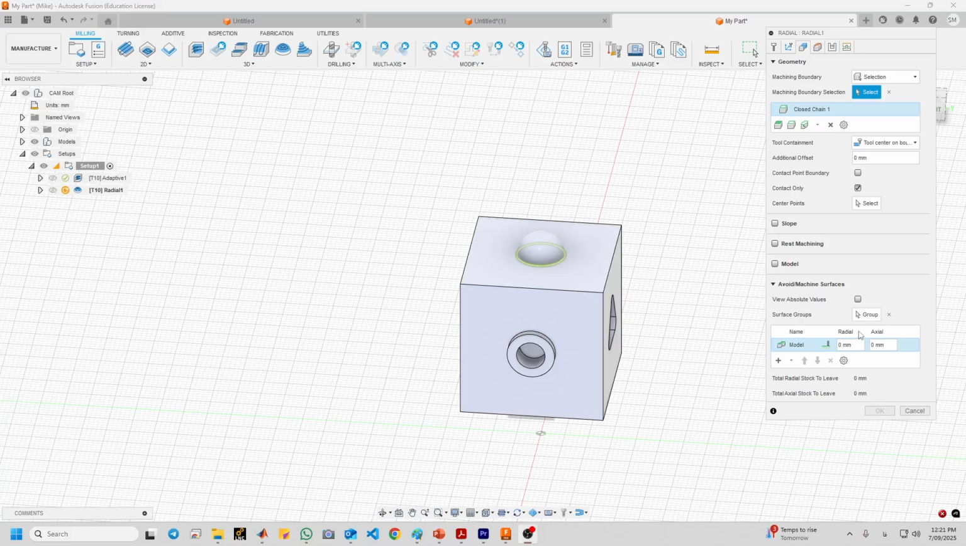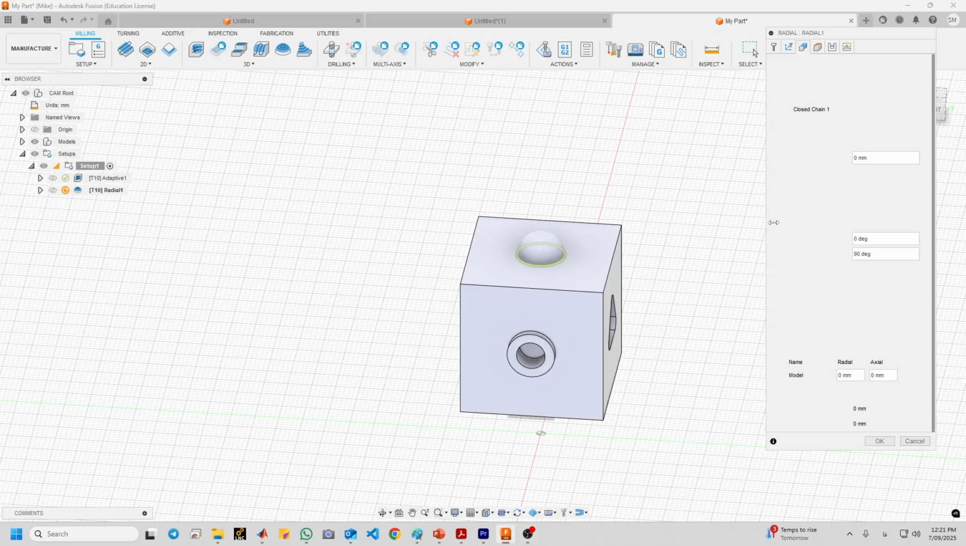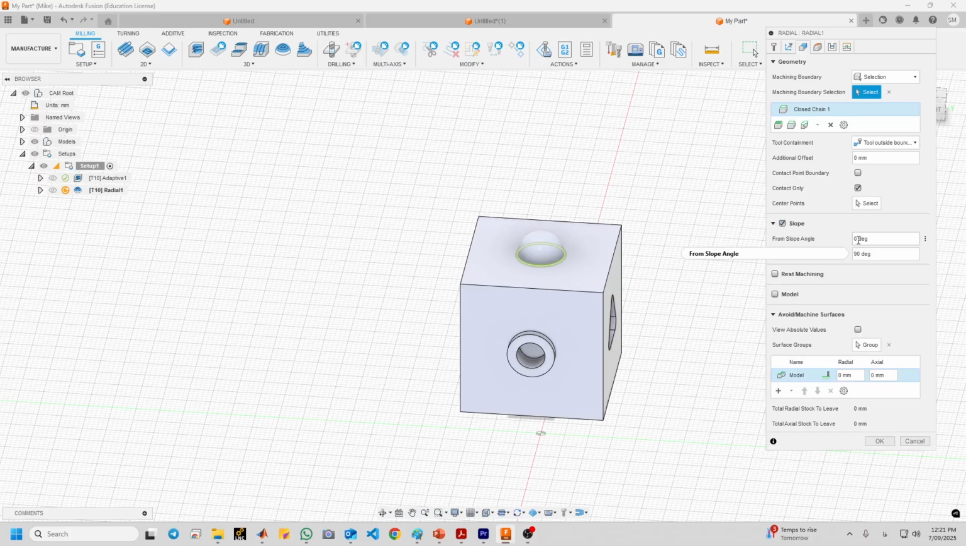Okay, then set the tool containment to tool outside boundary to ensure that the tool stays to the outside of the selected geometry instead of cutting into the hemisphere. And the slope setting box should be checked, and the slope angle from 0 to 90.